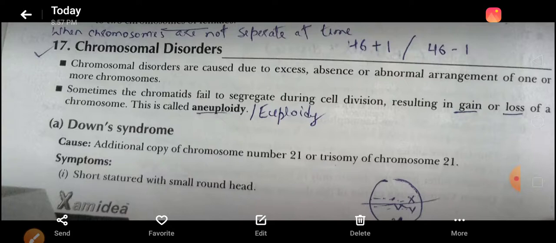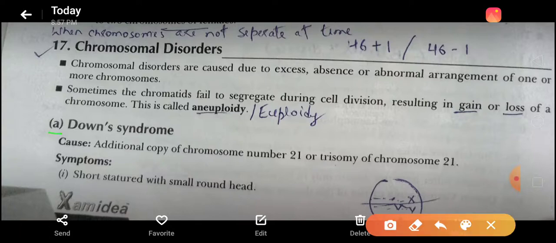For example, 46 plus 1 or 46 minus 1. These types of things are known as chromosomal disorders. So the first syndrome is Down syndrome.